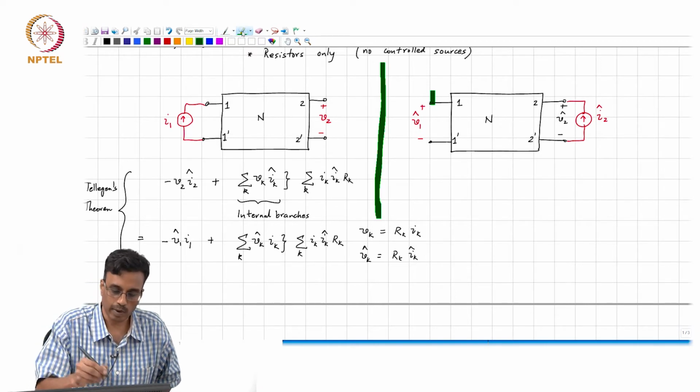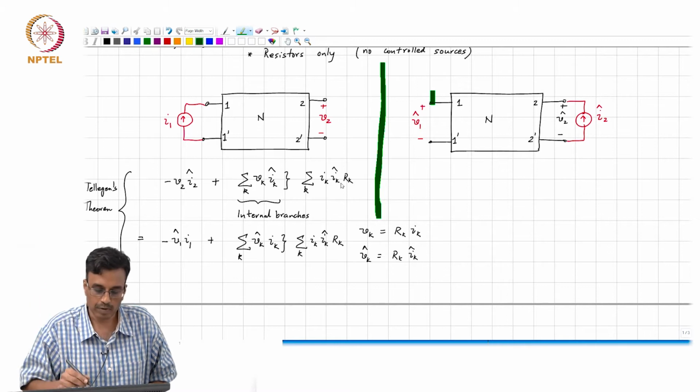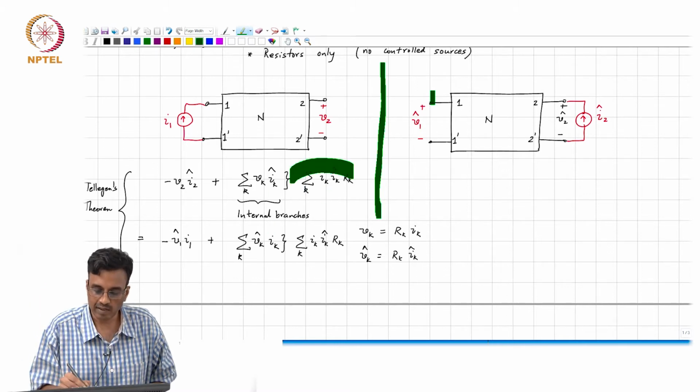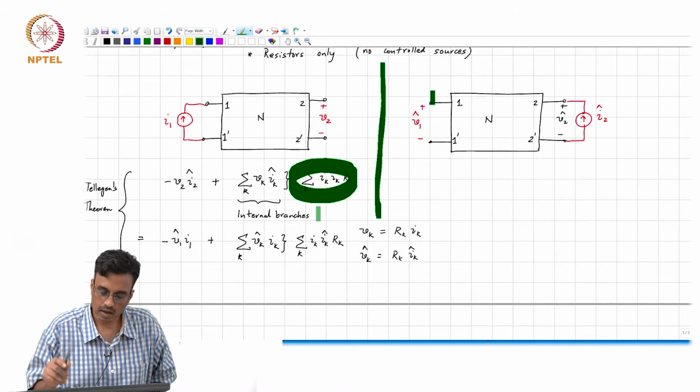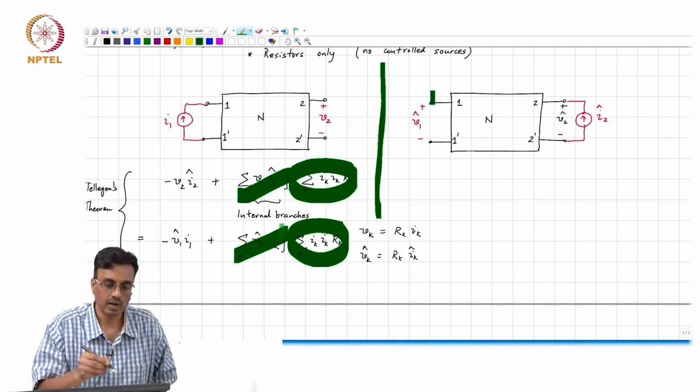And therefore, what does this throw up? These two quantities evidently are the same, and therefore, what do we get?